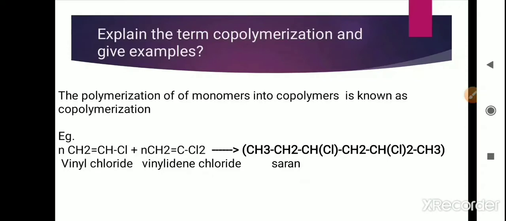Explain the term copolymerization and give examples. The polymerization of monomers to copolymers is known as copolymerization, meaning monomers of two or more types combine to form a polymer, and this process is known as copolymerization. Example, vinyl chloride and vinylidene chloride come together n times to form saran, which is a copolymer.